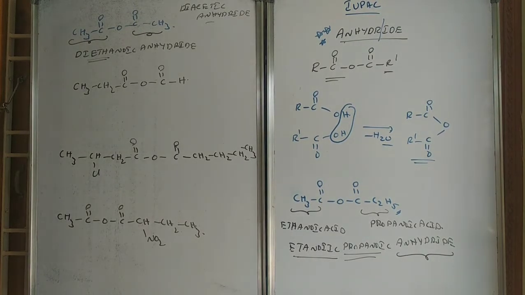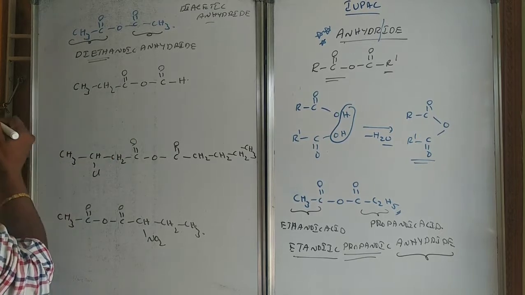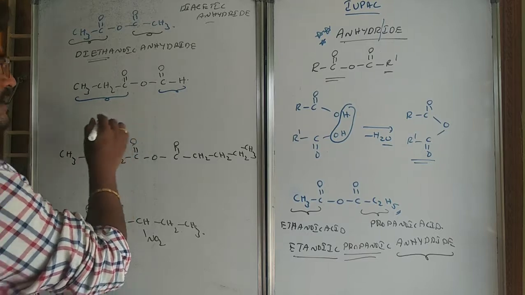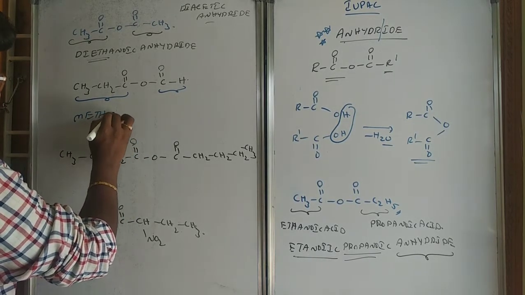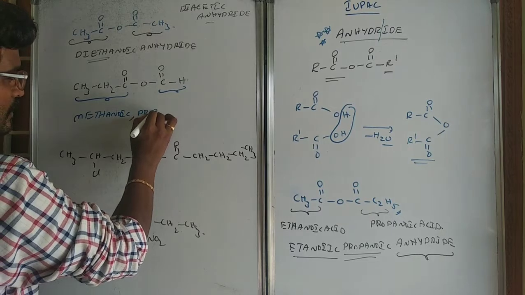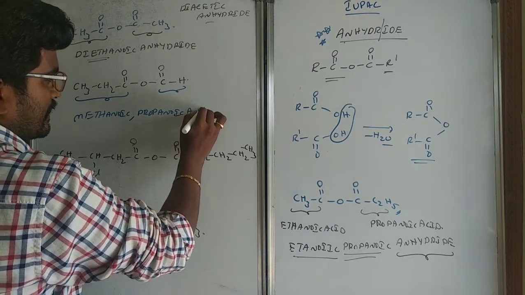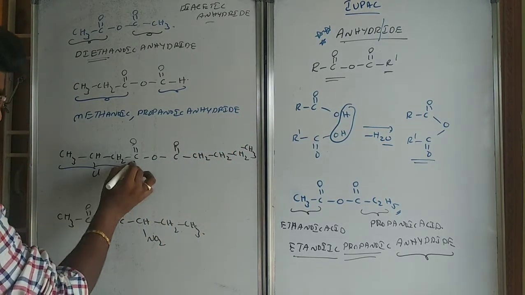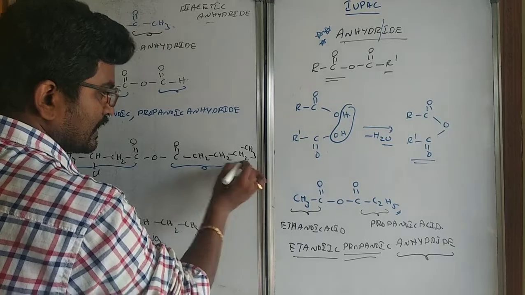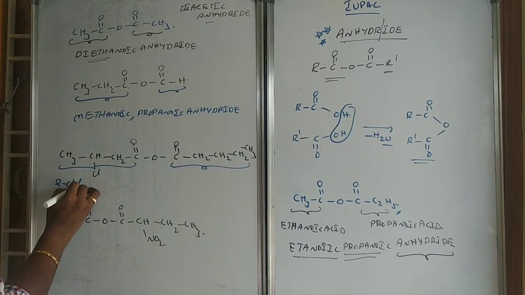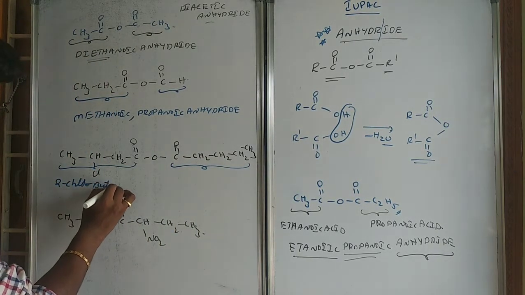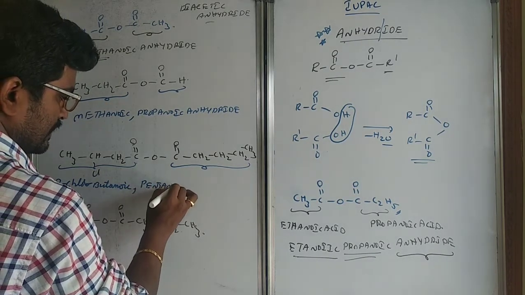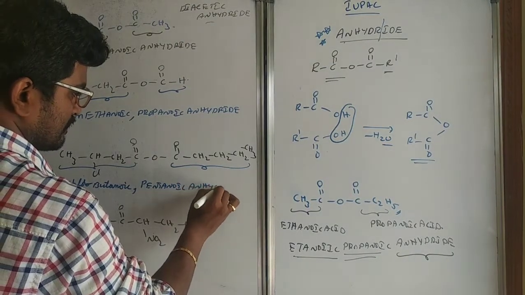Next, let us take this one. This is propanoic, this is methanoic. So it will be methanoic propanoic anhydride. And this one you see, this is a butanoic and this one is a pentanoic. So it will be 2-chlorobutanoic pentanoic anhydride.